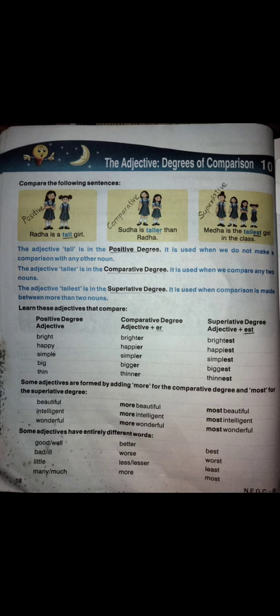Here we have added er and est. Happy, happier, happiest. Simple, simpler, simplest. Big, bigger, biggest. Thin, thinner, thinnest. These are some of the adjectives where we add er in the comparative degree and est in the superlative degree.